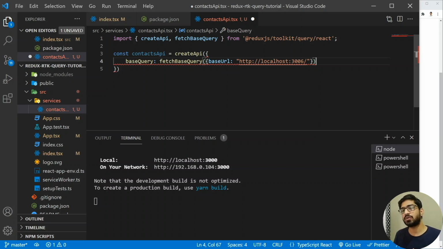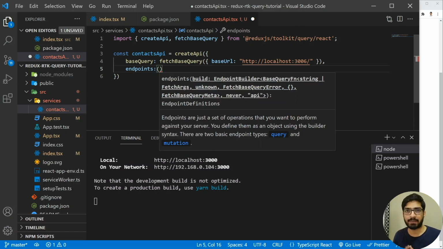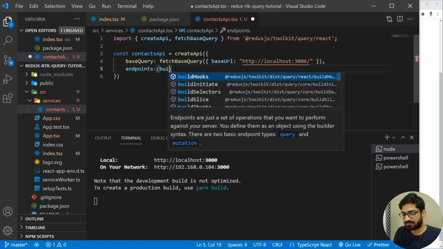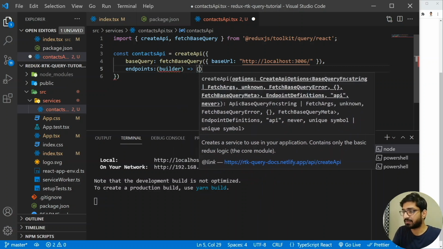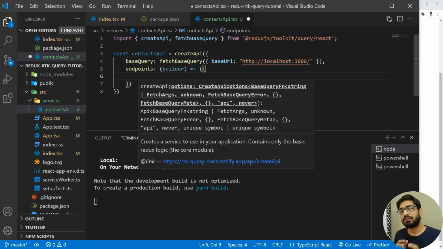Now we need to create the endpoints so that they can be used to call the API. So let's add the endpoints. This endpoints actually uses a builder pattern. If you go to the documentation, they haven't specified much about this builder pattern, but we are going to use this endpoint builder. So let me add the builder here, and this builder is going to be an arrow function. Using this builder, we can build our endpoints.